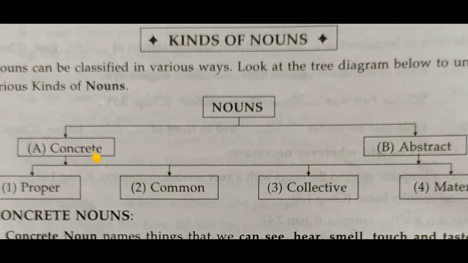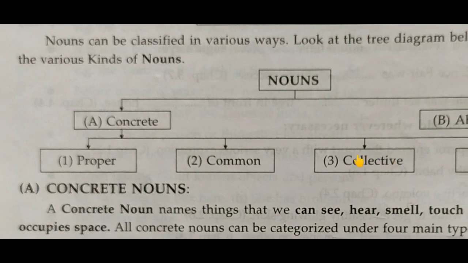Concrete noun means the name of a thing that we can see, hear, touch, or smell, that is present physically. And an abstract noun names an idea or quality or a state. An abstract noun cannot be seen, heard, smelled, touched, or tasted. It can only be felt or experienced. That we will see later.